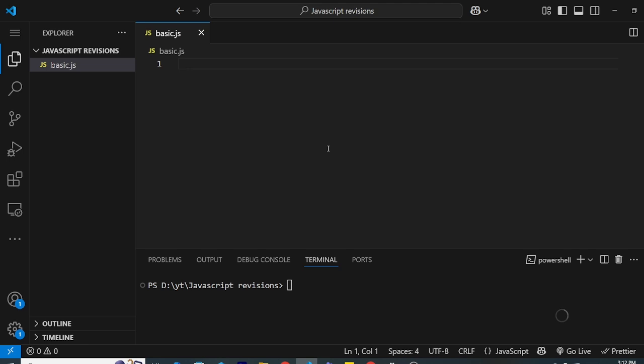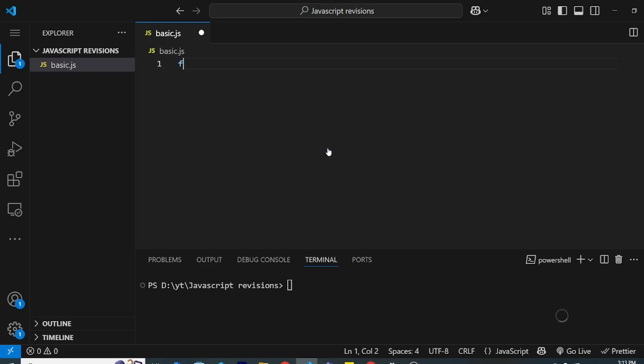Okay, so the next question could be like, explain call, apply, or bind. This is a very famous question also. So basically, you can say that sometimes you want to control the value of this, and now don't ask me why you want to control it, because it's JavaScript and sometimes it's frustrating. I hope you understand what I mean. So this is how we can call functions in a certain way, and we can bind them to certain objects manually, like which object we want this to point to for this function.